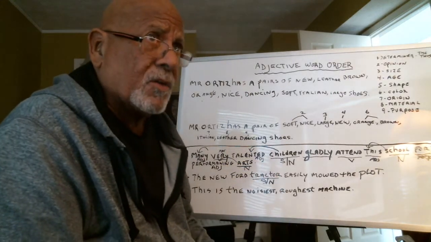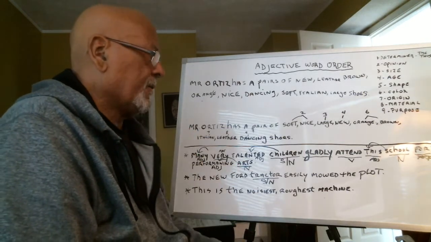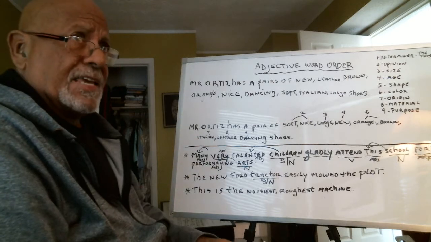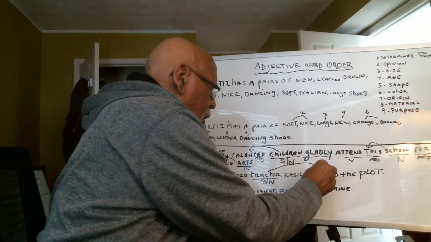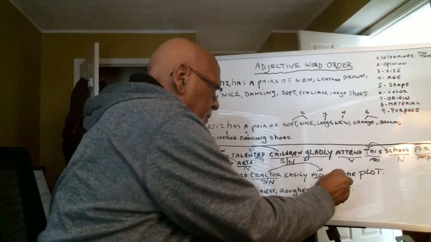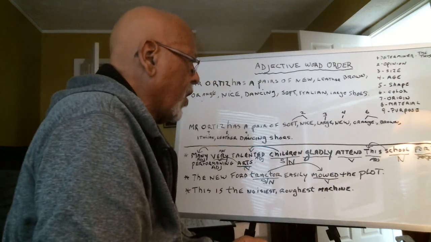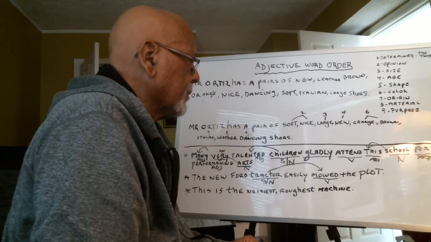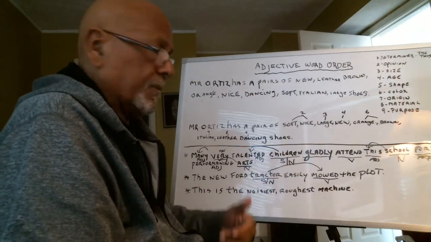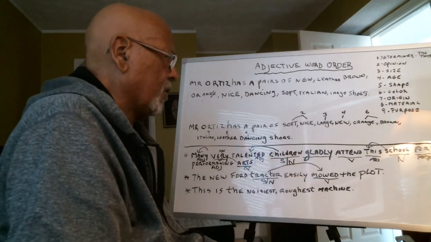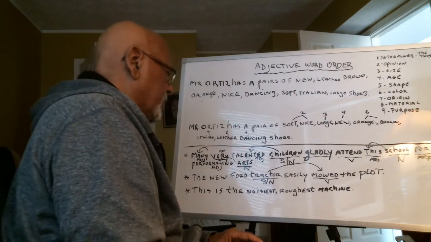The second thing we look for is the verb. The tractor did what? The tractor mowed. Mowed, and that's your verb. An action verb. Third thing that we look for is noun.